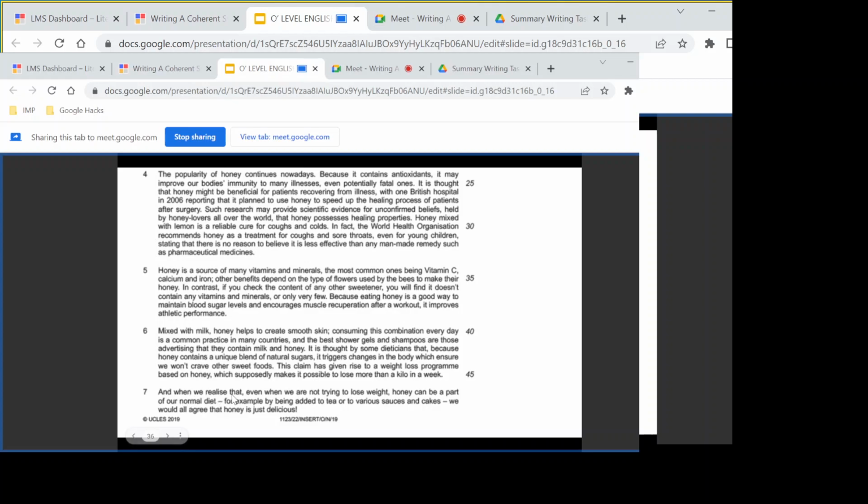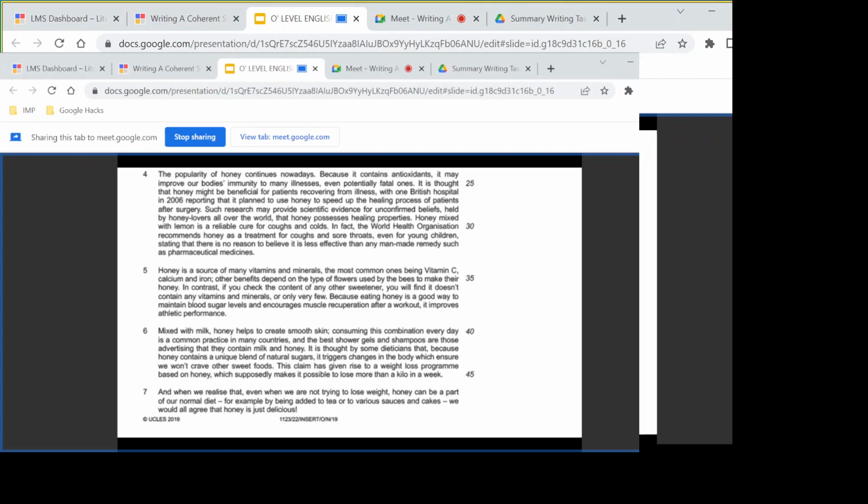And we realize that even when we are not trying to lose weight, honey can be a part of our normal diet. For example, by being added to tea or to various sauces and cakes, we would all agree that honey is just delicious for its taste. So we've got the points here. All right, Ishal, would you like to add your thoughts here for the sixth and seventh paragraphs? Thank you so much, beta.